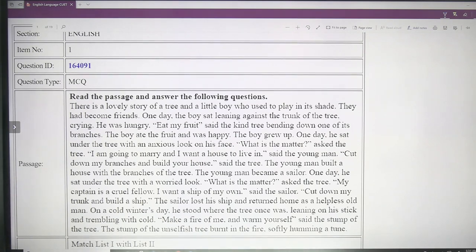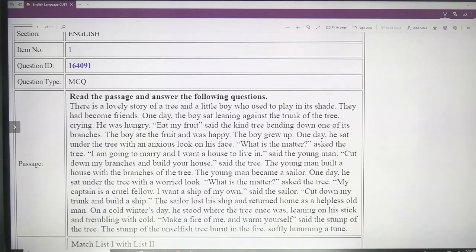There is a lovely story of a tree and a little boy who used to play in its shade. They had become friends. One day the boy sat leaning against the trunk of the tree crying. He was hungry. "Eat my fruit," said the kind tree, bending down one of its branches. The boy ate the fruit and was happy. The boy grew up. One day he sat under the tree with an anxious look on his face. "What is the matter?" asked the tree. "I am going to marry and I want a house to live in," said the young man. "Cut down my branches and build your house," said the tree. The young man built a house with the branches of the tree.